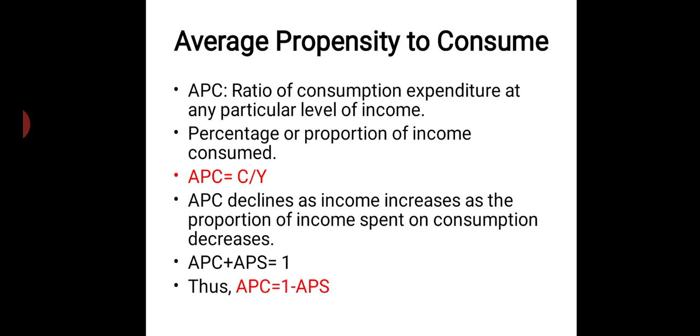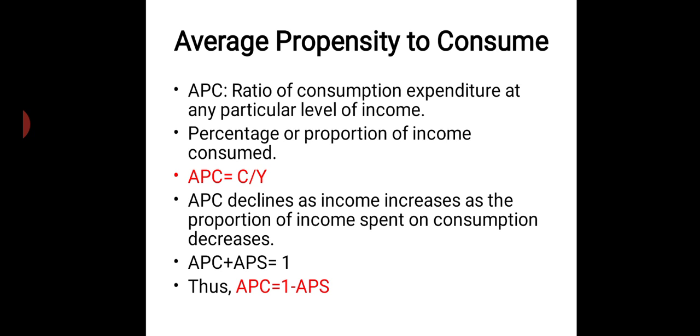It is a ratio of consumption expenditure at different levels of income. Let it be 0, 20, 60, 120. As the income increases, the level of consumption made with that income is expressed through APC, average propensity to consume. Propensity basically means the tendency or inclination towards a particular thing. So propensity to consume is how much tendency we have to consume with the given income.